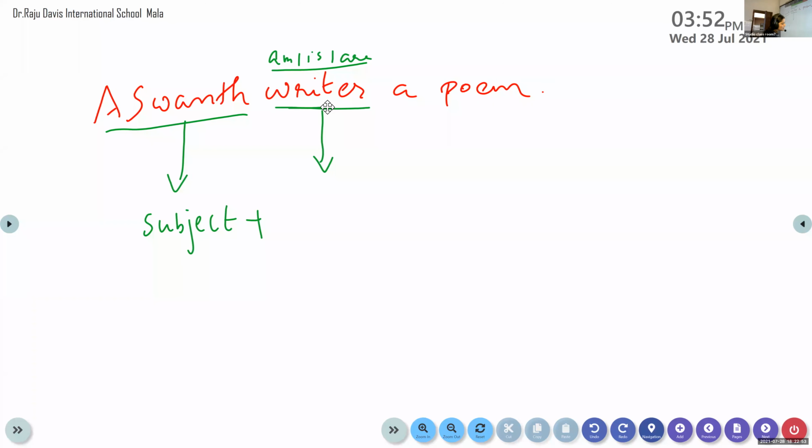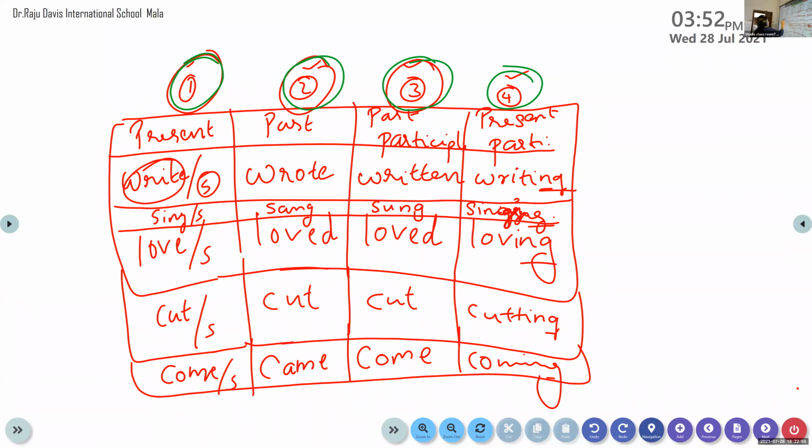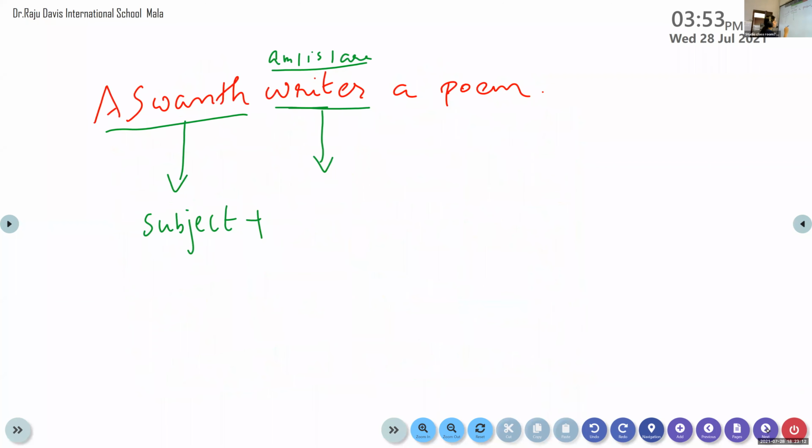Look at here, Ashwant. We have written present form of the verb. Right is the present form of the verb. So if you want to make a sentence in simple present, you should prefer only present form of the verb, either base form or the S or ES or IES form. Clear? Yes, ma'am. Okay, so tell me your rule. Subject plus present form of the verb plus object.